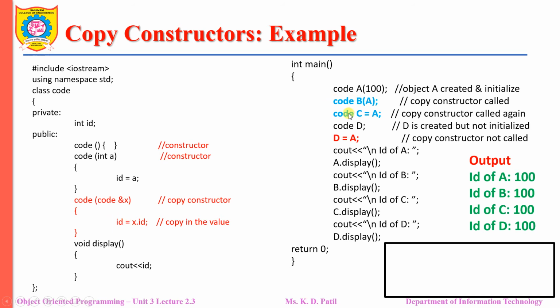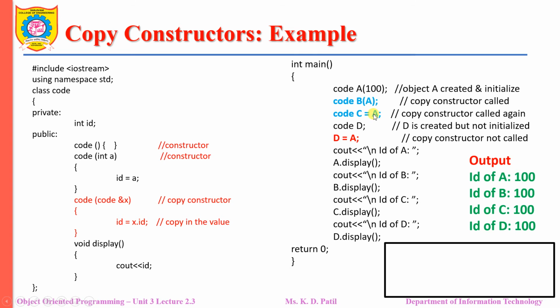And when I write a statement as C is equal to A, at that moment also the copy constructor will be called. These are the two ways of invoking the copy constructor. Now the value of the data member of object A is 100,